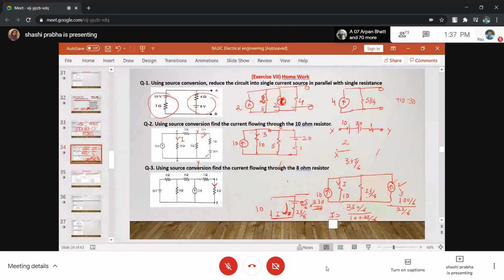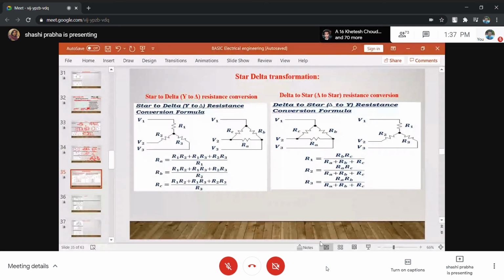So this was about source conversion, of voltage to current or current to voltage. If you solve these numericals, I have done them in short, but if you go in detail, we are expecting a 10 marks question from source conversion. At least a 5 marks numerical always comes from source conversion.